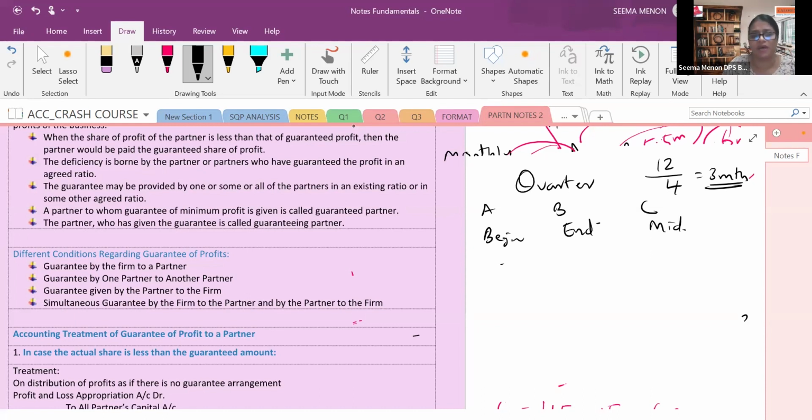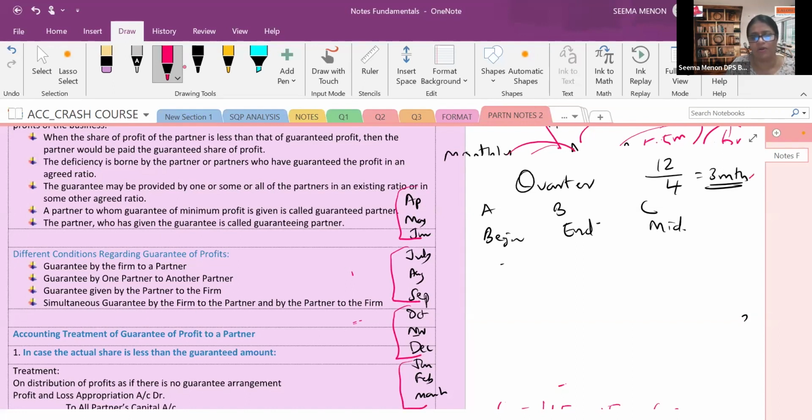Again, we discussed the months: April, May, June, July, August, September, October, November, December, then January, February, March. I am writing very quickly. So here is our 1 quarter, then the next 1 quarter, then again 1 quarter. How many quarters did we get? 4 quarters.